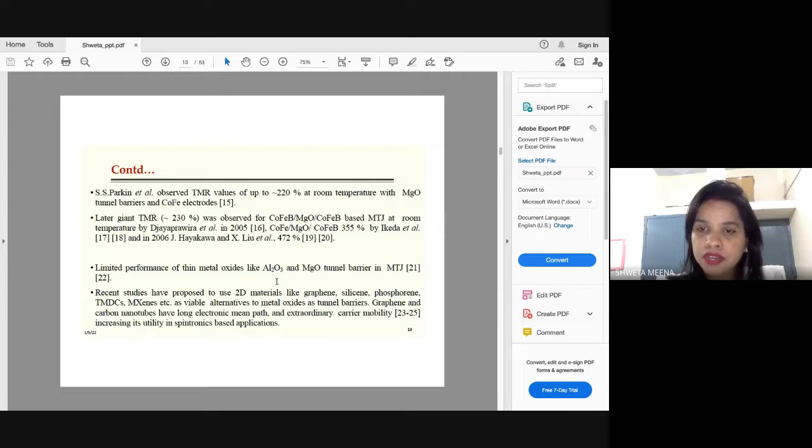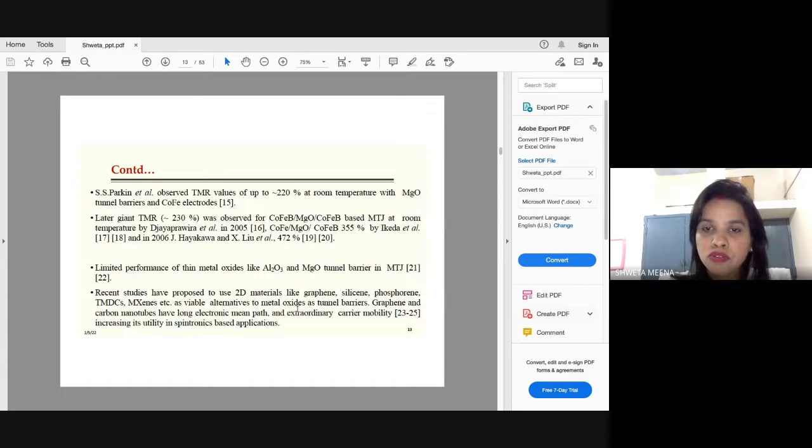Recently there is a lot of scope for these 2D materials as magnetic layers as well as insulating layers. Many studies are being reported, and work is still going on various 2D materials like graphene, silicene, phosphorene, TMDCs, MXenes, etc., as an alternative to these oxide based tunnel barriers.